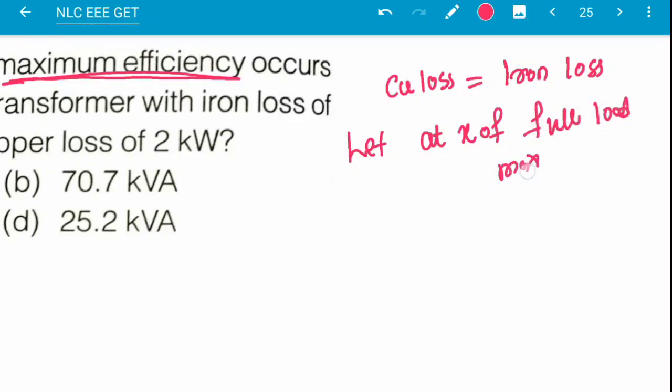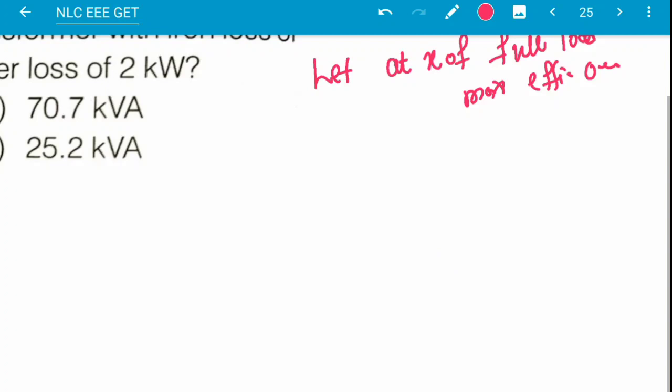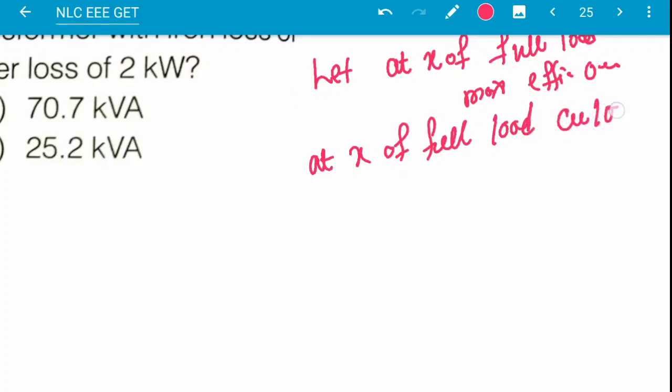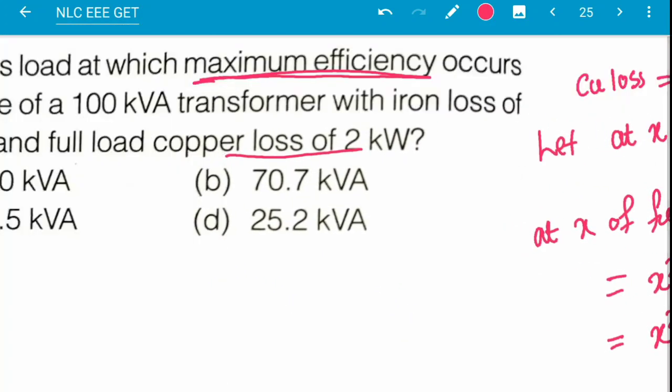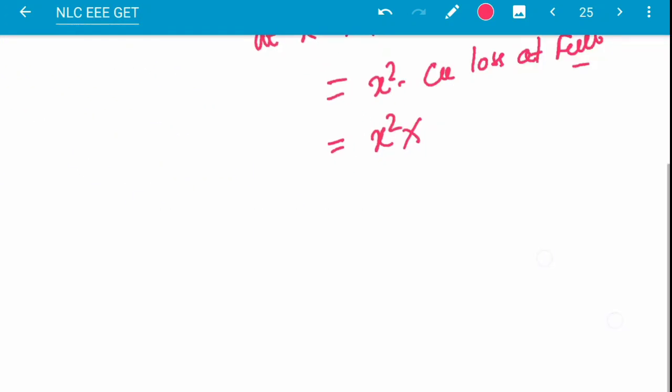Then the copper loss will be x square into the copper loss at full load. This is the main thing to be remembered, and this will be x square into 2 kilowatt, since the full load copper loss is given as 2 kilowatt.